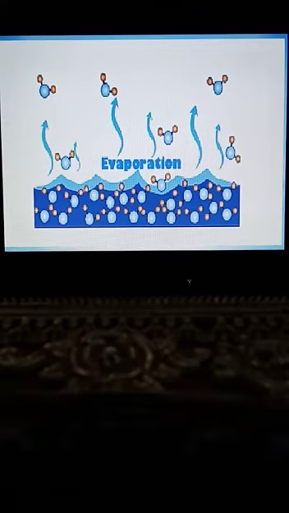Before starting evaporation, let's discuss about the clouds. You all observe clouds in the sky, floating in the sky, and we always think about how they are formed. So students, clouds are also formed with the help of the process which is called evaporation, which we will discuss now.